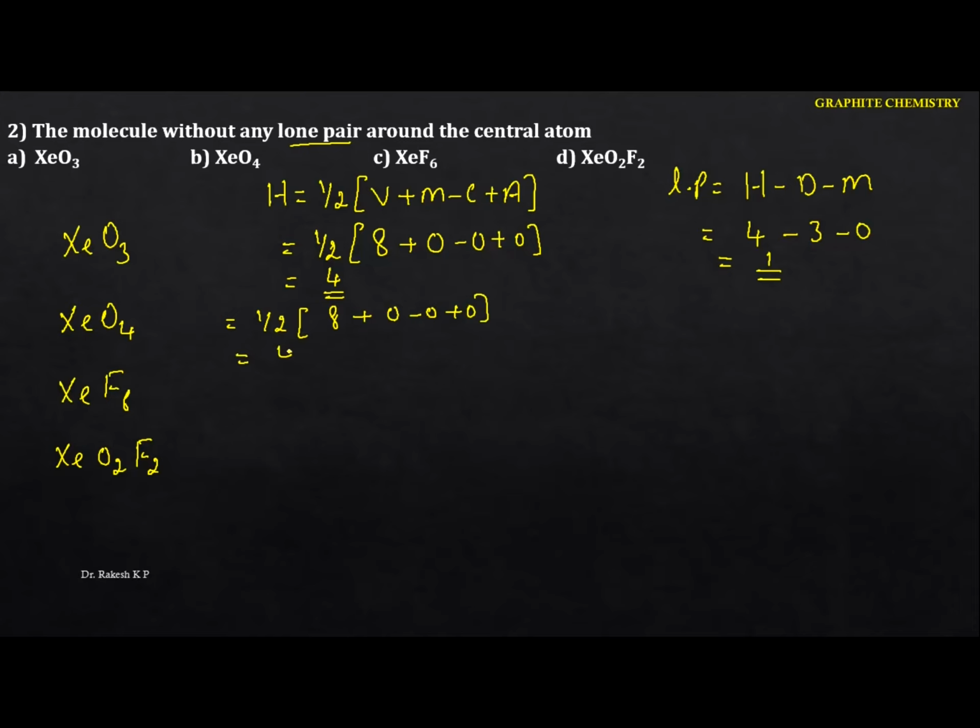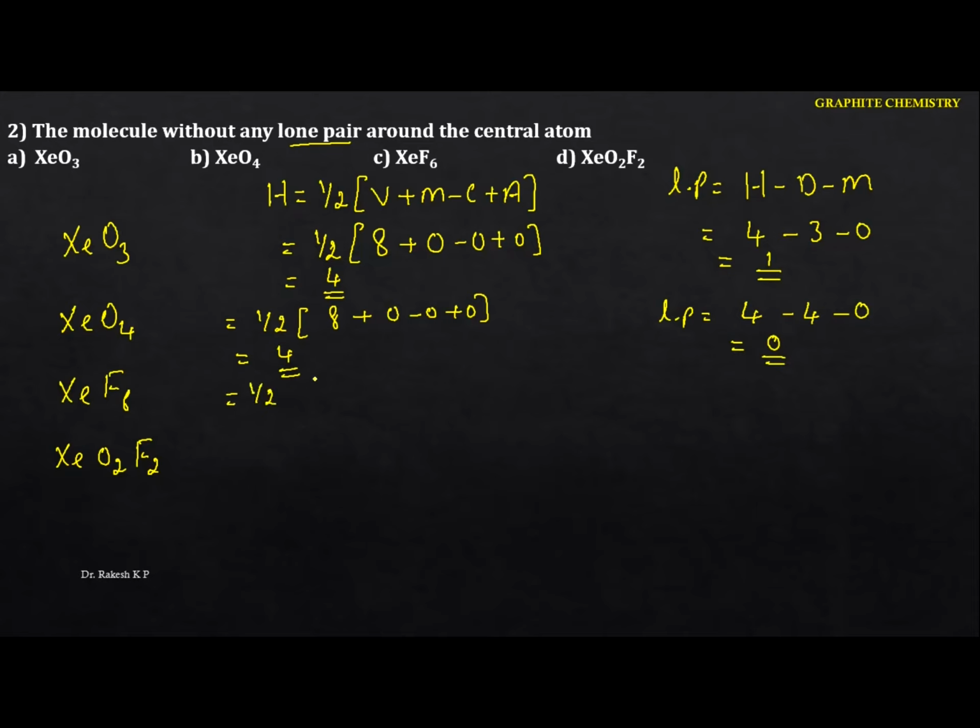Again we got the value 4. See the lone pair here. In this case, the lone pair is the number of hybrid orbitals, 4, minus divalent, 4. We don't have the monovalent, hence the value becomes 0. It does not have a lone pair. Okay, so let me calculate for the next one here.